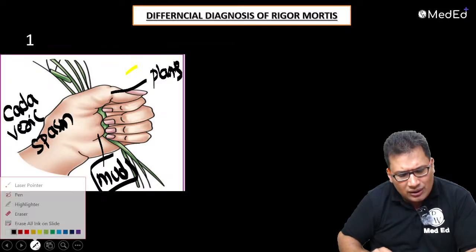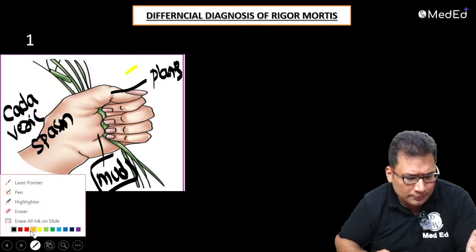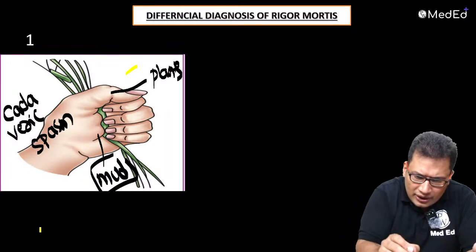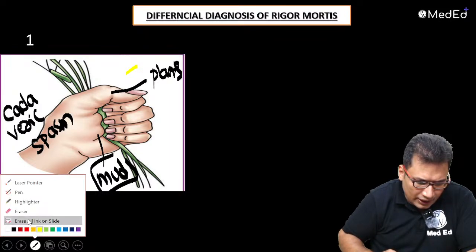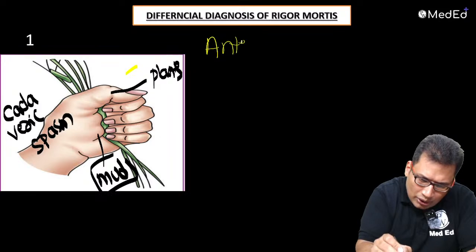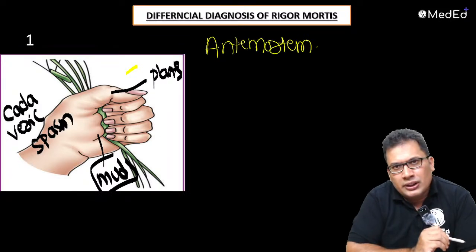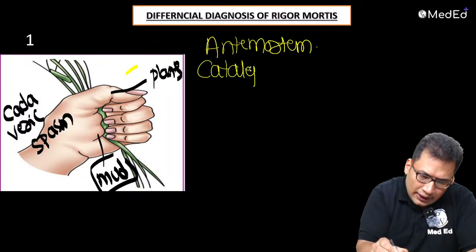It shows that the person was alive at the time of drowning, so it's an antemortem phenomenon. Try to understand, this is an antemortem phenomenon. It is also known as cataleptic rigidity.